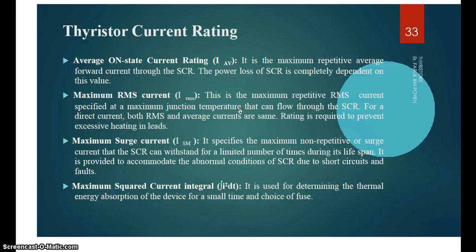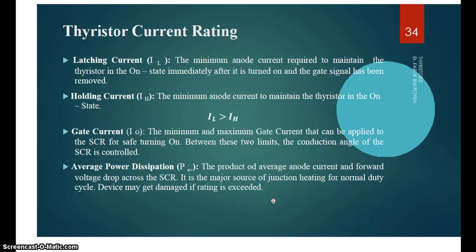Then maximum surge current specifies the maximum non-repetitive or surge current that the SCR can withstand a limited number of times during its lifespan. Then maximum I square t, that is the integration of I square dt. It is used for determining thermal energy absorption of the device for a small time and for choice of fuses.